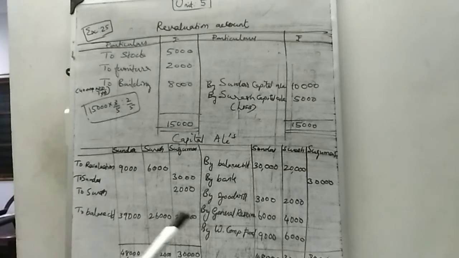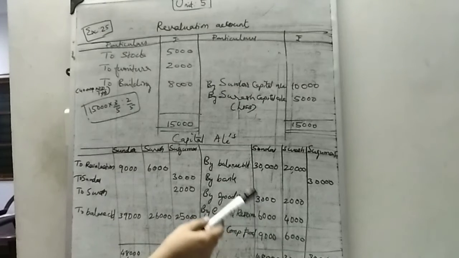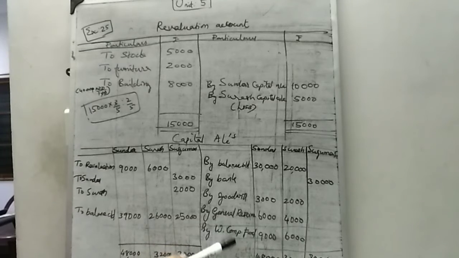Then the general reserve is transferred. 10,000 is the general reserve, transferred in 3:2 ratio. Then the workman compensation fund of 15,000 should also be transferred to the old partners. So we transfer all these balance sheet balances to the capital account. Now find out the capital account balances, and then you can find out the balance sheet.